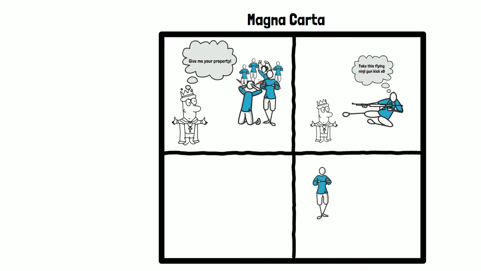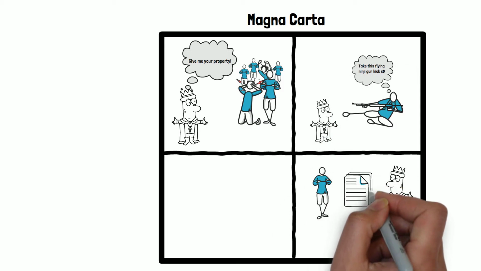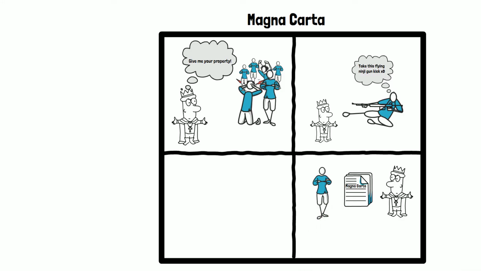Eventually the king relented. In 1215, the nobles forced the king to sign the Magna Carta. The Magna Carta forbade the king from making new taxes without the baron's consent, and a person couldn't be put in jail without a trial.